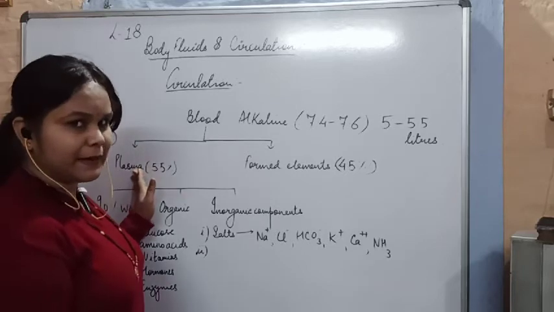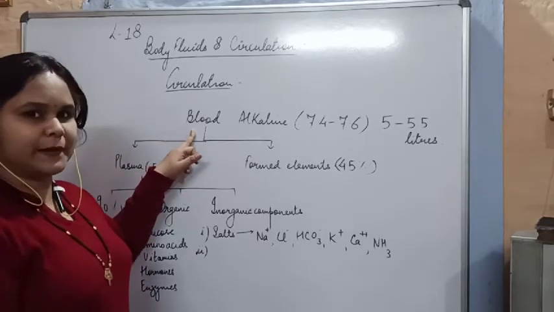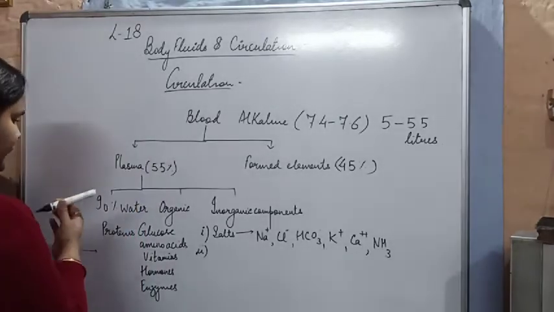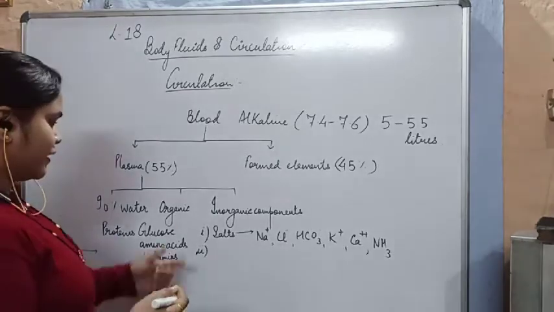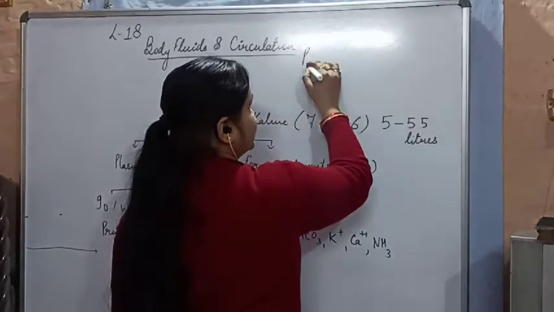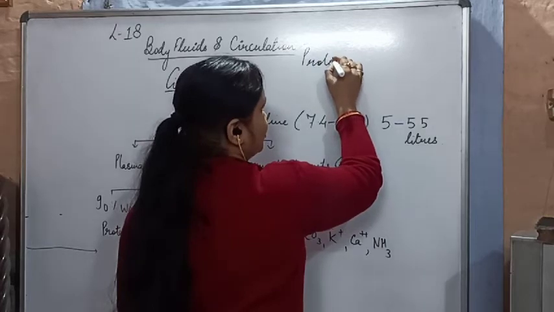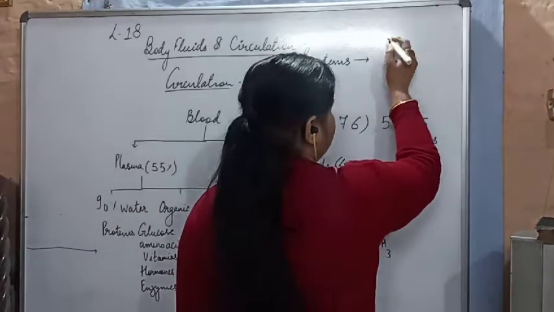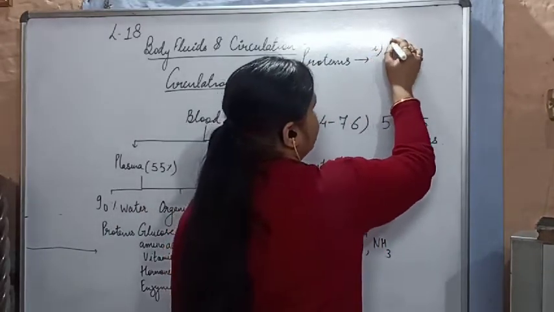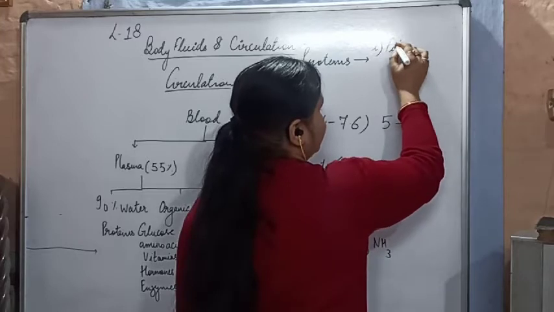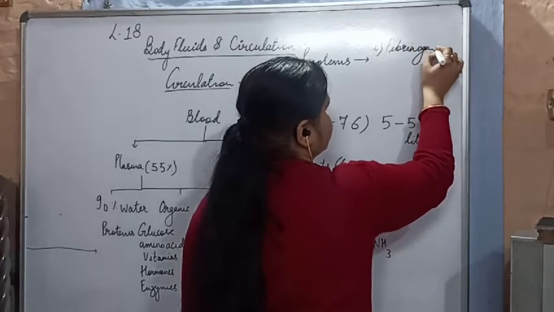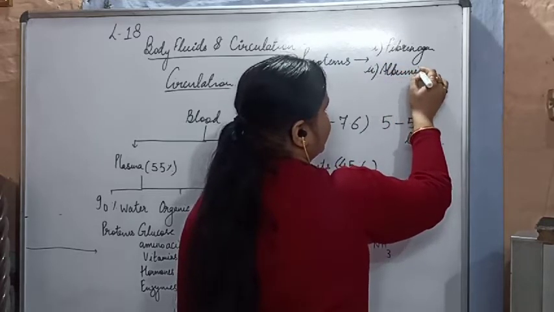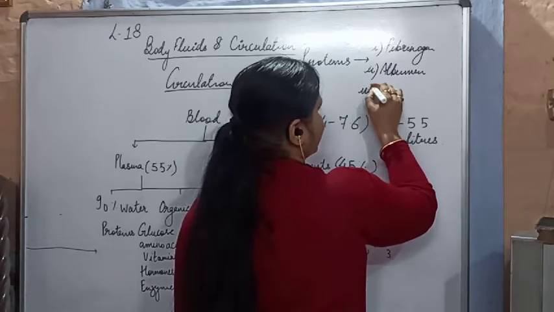We are basically discussing plasma here, which is an important constituent of our blood. Plasma also contains proteins. What are the types of proteins existing in our blood? There are three proteins which we will discuss. First is fibrinogen, second is albumin, and the third is globulin.